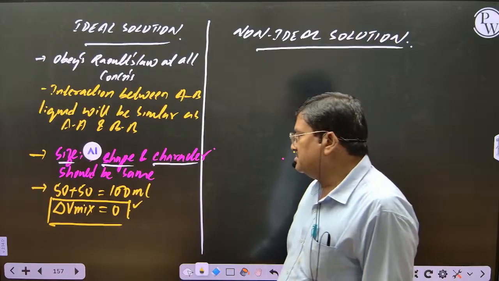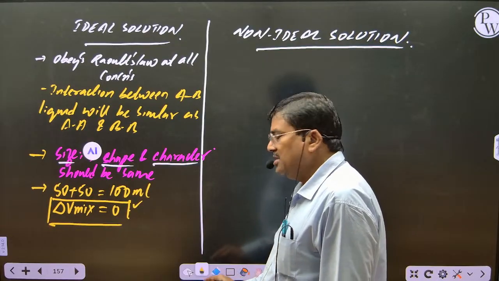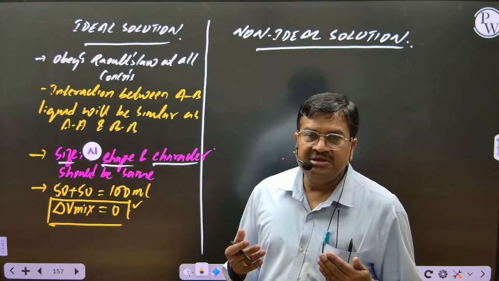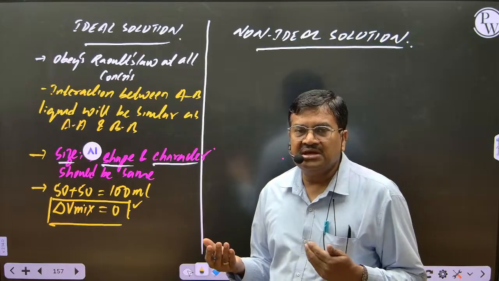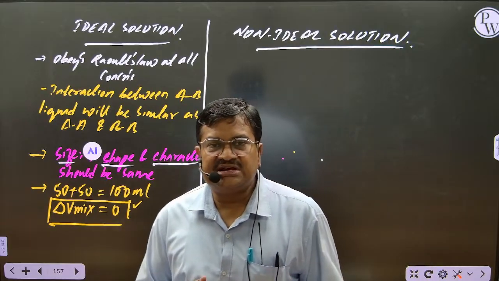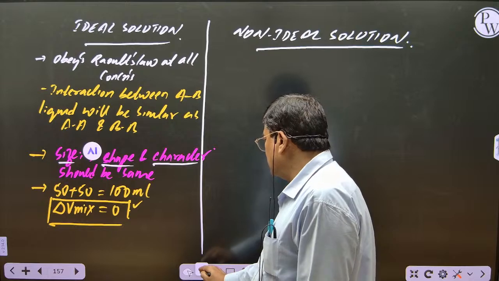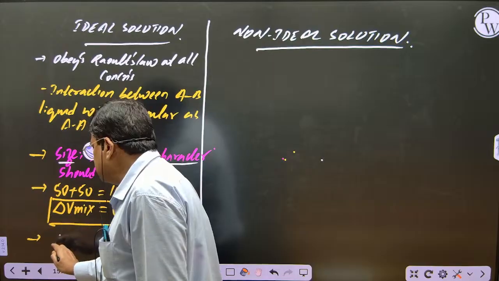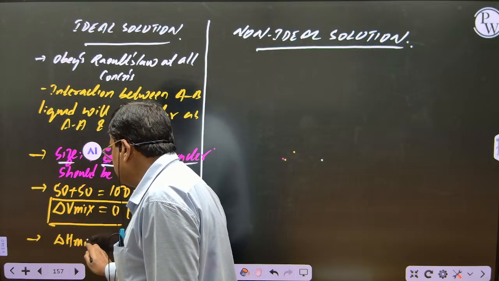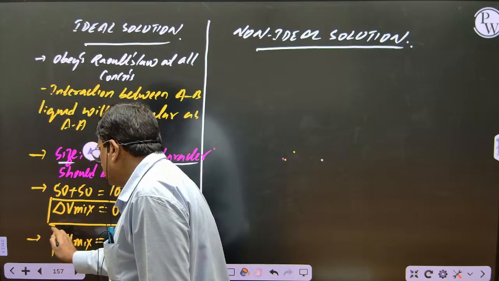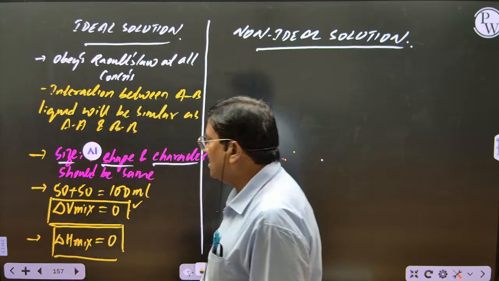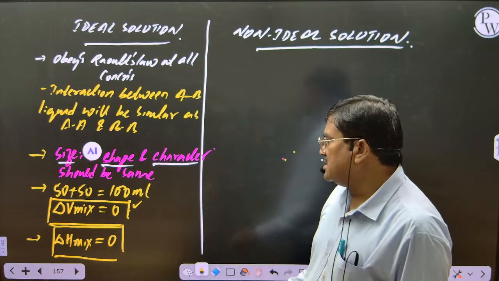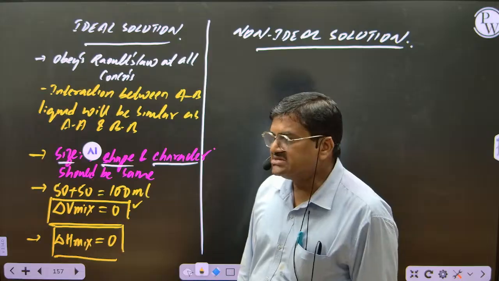Understood, all of you? Now coming to next point, say enthalpy. You know what is enthalpy? Heat change accompanied. Now tell me, will there be any exothermic or endothermic here? No. Why? Because interactions are same, no? So change in enthalpy, you remember it is shown with delta H. Enthalpy of mixing will be how, student? 0. Why? Because neither heat is evolved nor heat is absorbed, since interactions are same, no? So enthalpy change of mixing is 0.